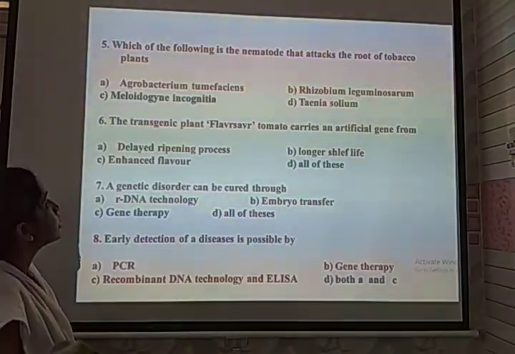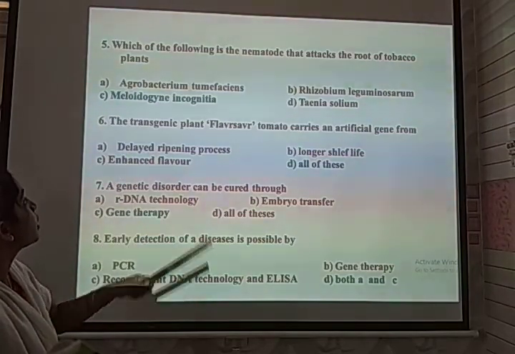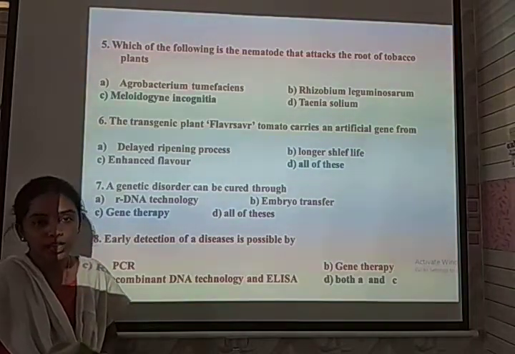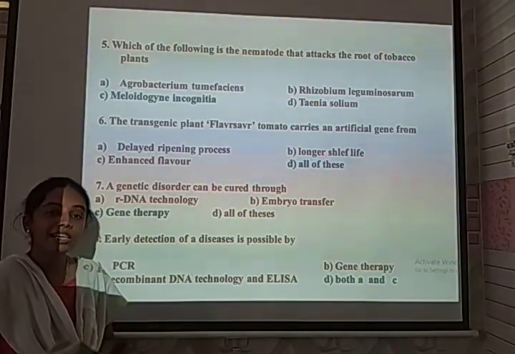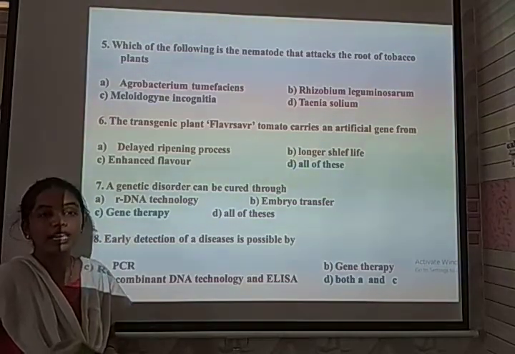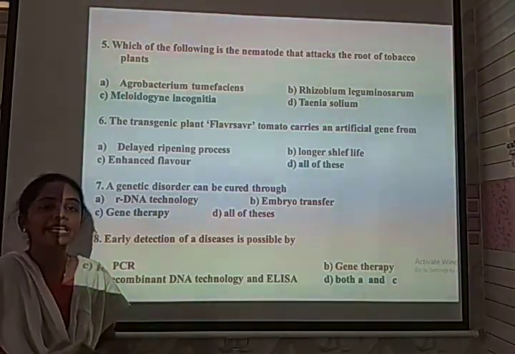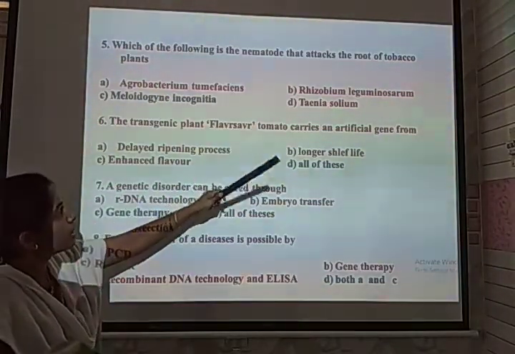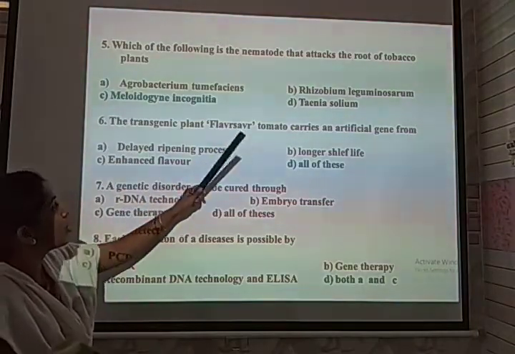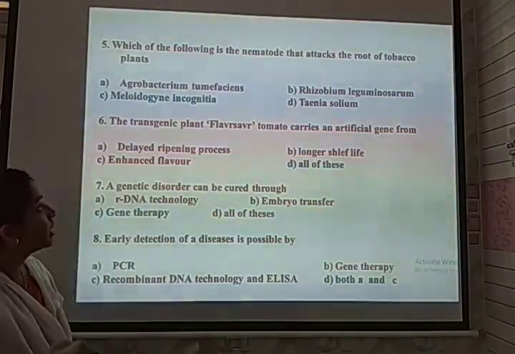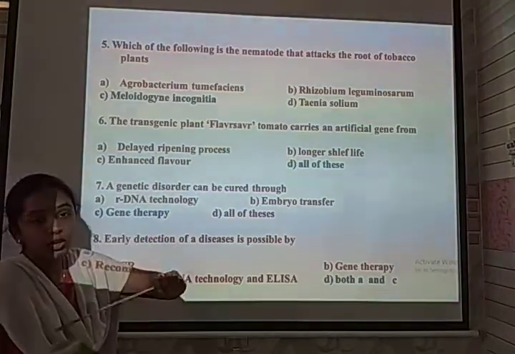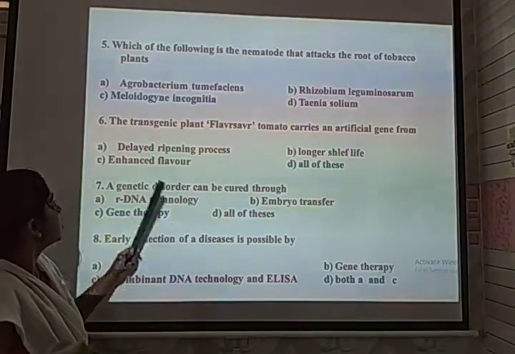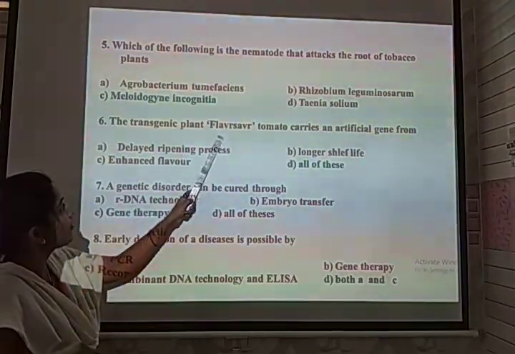Which of the following is a nematode that attacks the root of a tobacco plant? The nematode affecting the root of the tobacco plant reduces its quantity and production. RNA interference is a technique helpful for eradicating the pest called Meloidogyne incognita. The given options are Agrobacterium tumefaciens, Rhizobium leguminosarum, Meloidogyne incognita, and Taenia solium. So the correct option, the nematode affecting the root of the tobacco plant, is Meloidogyne incognita.